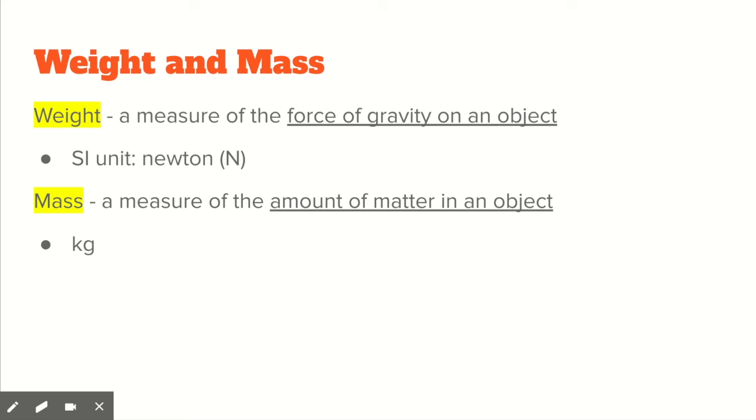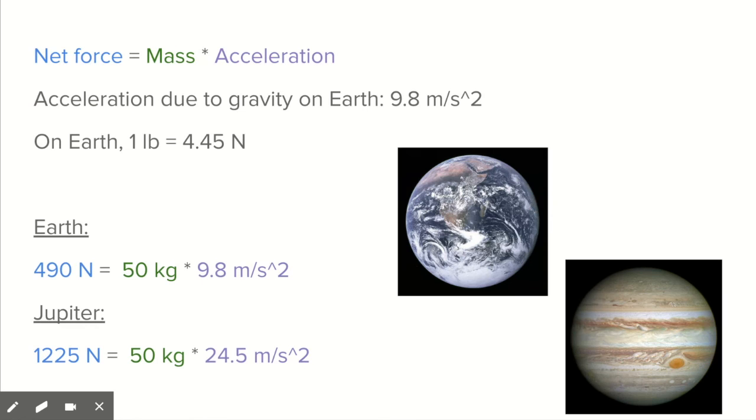Mass is a measure of the amount of matter in an object, which is normally measured in science in kilograms. So when you go to the doctor's office and you get weighed, they say your weight is whatever, but in reality it's your mass, because if you were to go to Jupiter, then your weight would change drastically.